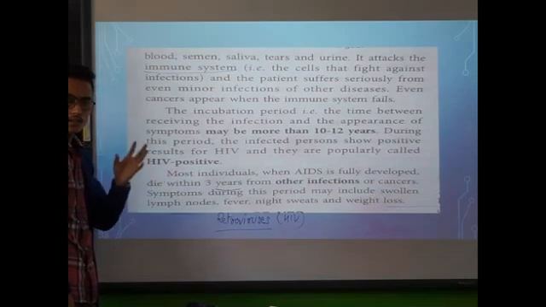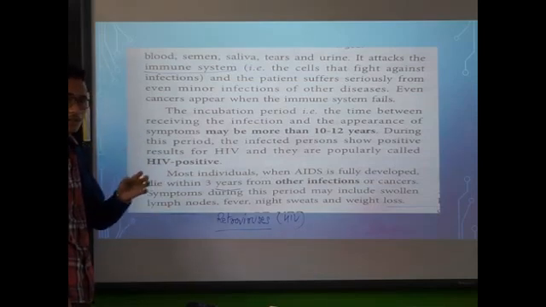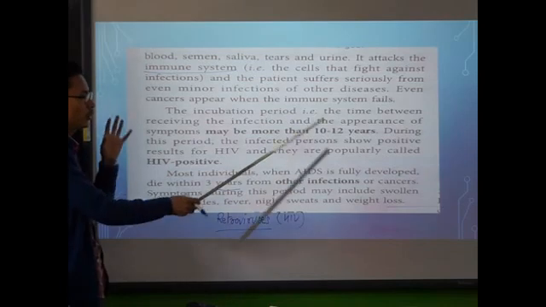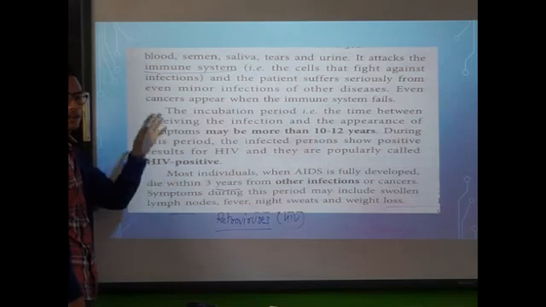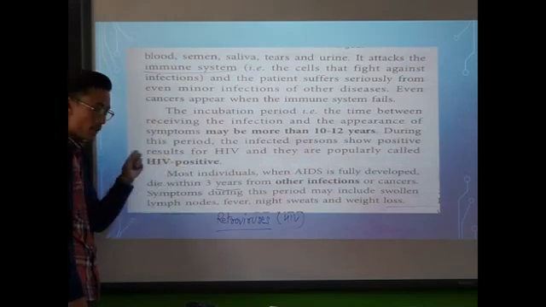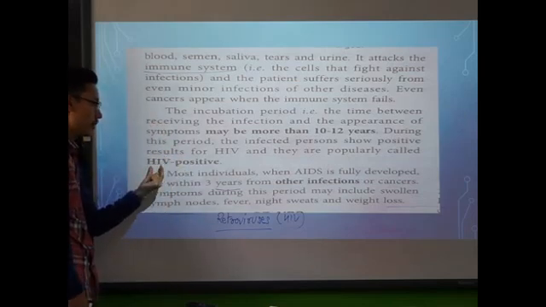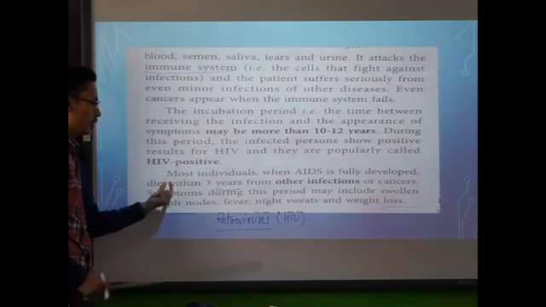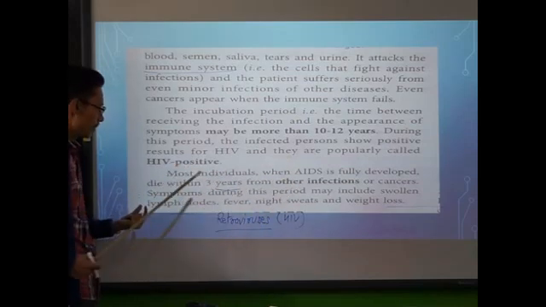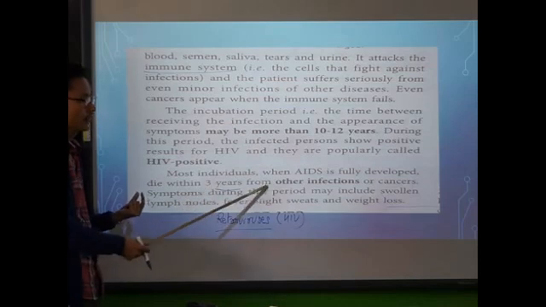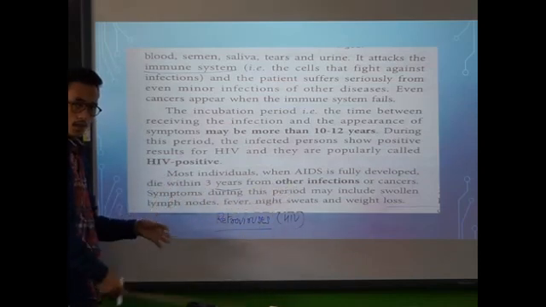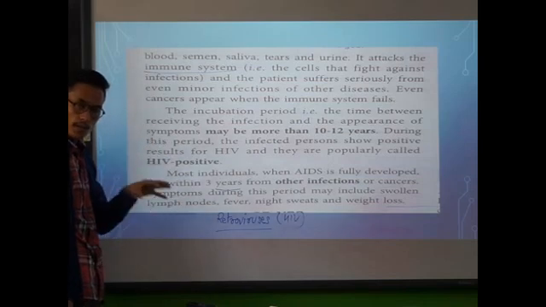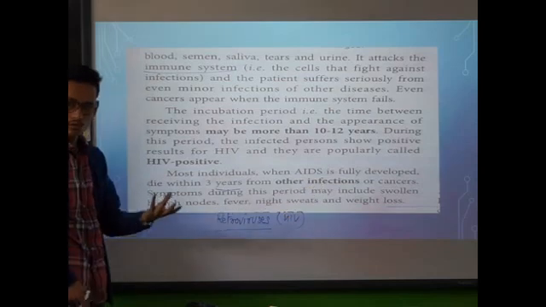That's called incubation period. The incubation period for HIV is 10 to 12 years, and during this period the infected person shows the presence of HIV virus and will become HIV positive. Most individuals, when AIDS is fully developed, die within 3 years from other infections or even other cancers. Why from other infections? Because the immune system will be very weak and will not be able to fight even a minor infection.